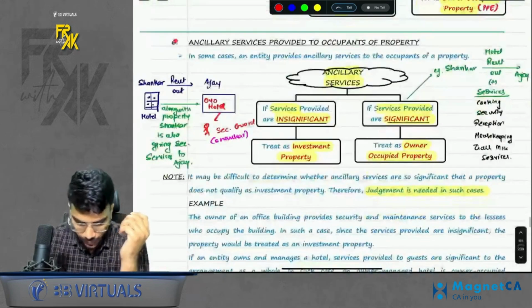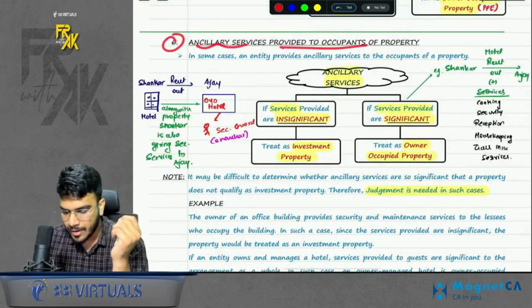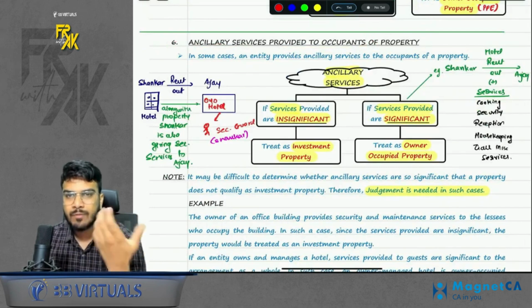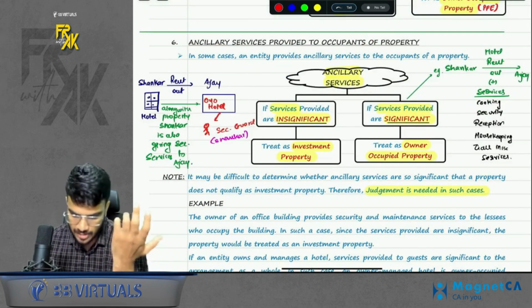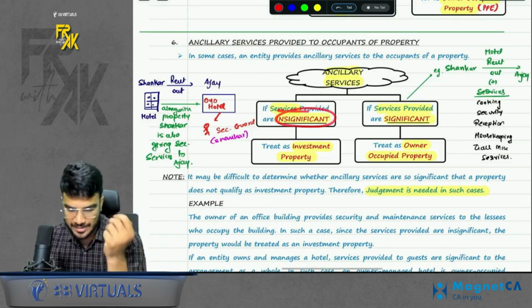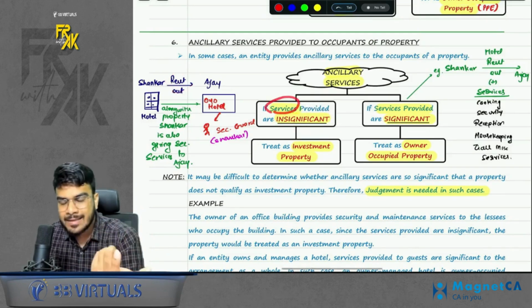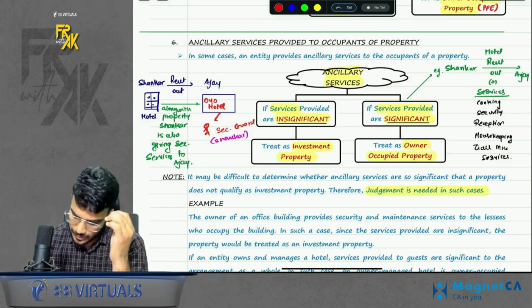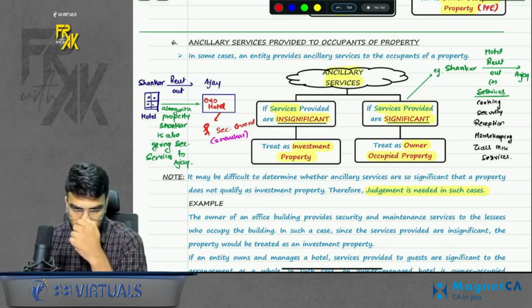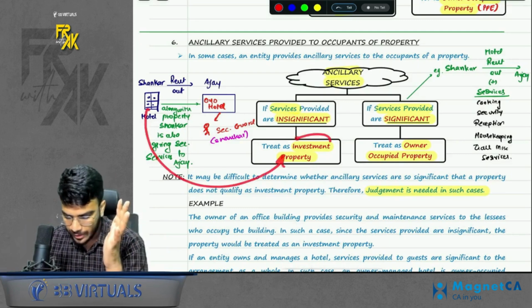Okay. Next point, ancillary services provided to occupants of property. What is the meaning of this? Along with the property, you are also giving some additional services. So if those services are insignificant, for example, you gave a property, and along with the property, you gave security services, only one single service along with such a big property, such a service can be treated as insignificant. So in that case, you will treat the property given on rent as IP only.